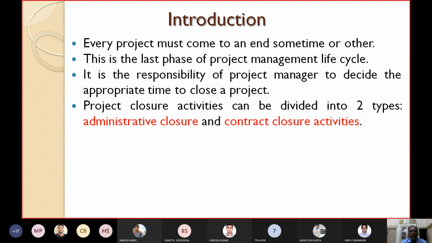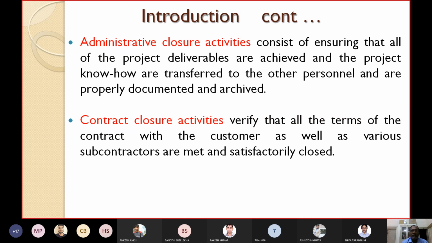The project closure activities can be divided into two important types. One, administrative closure. Two, contract closure activities. These are the two important types of project closure activities: administrative closure and contract closure activities. Let's see these two types in detail. First, we will discuss administrative closure activities.